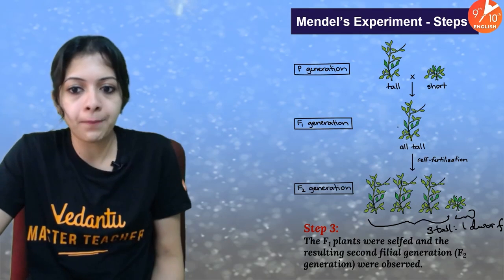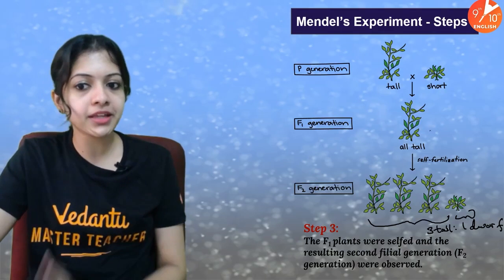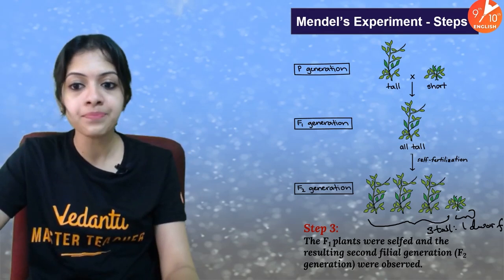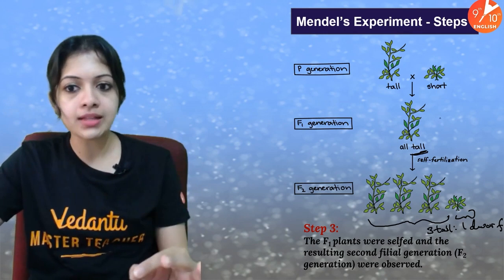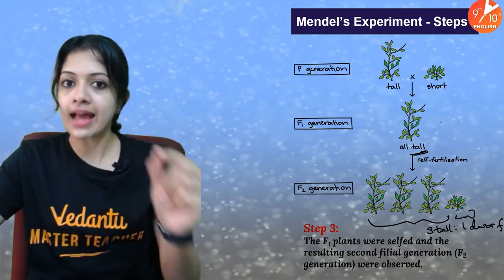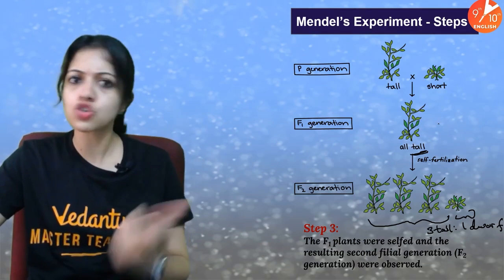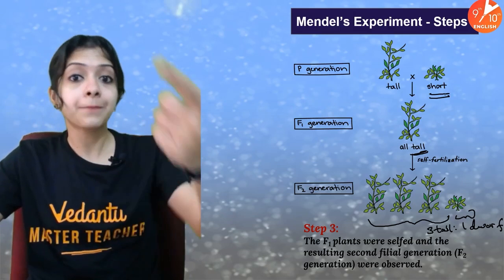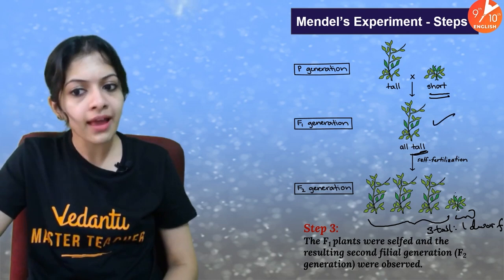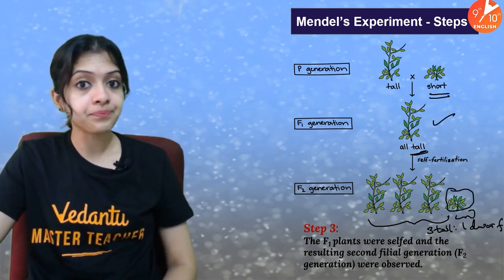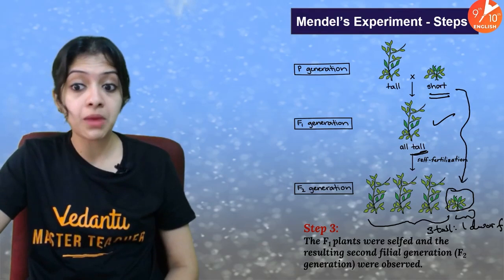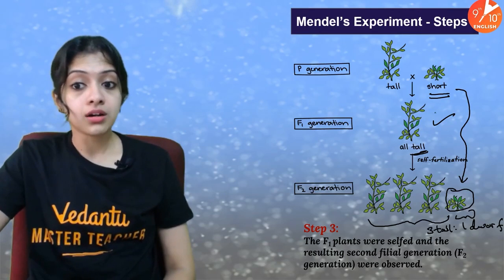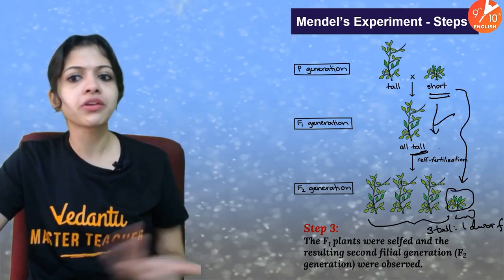Wow, how come? Mendel was surprised even more because in this particular cross, I told you it was a self-pollination, right? Which means the pollen grains and the ovum are from a single plant. When it's the same plant, both the male gametes and the female gametes are from the tall parent. Despite the fact that no short parent is involved in this cross, we have got one short offspring. How come? From the grandparent, it's magically inherited by the grandchild, while from this parent, no children could inherit the shortness or the dwarfness.